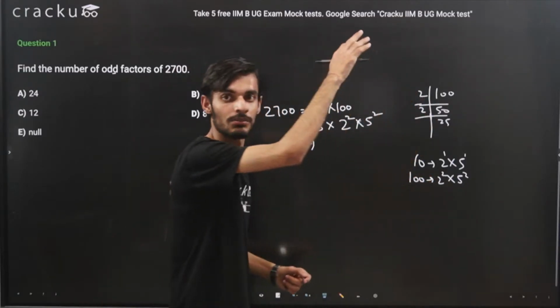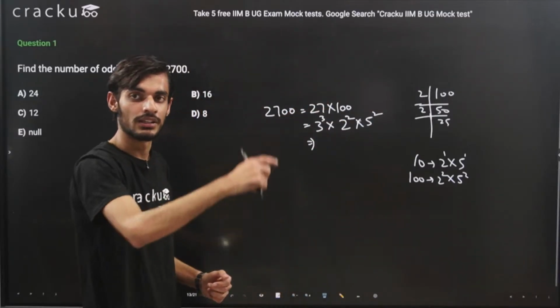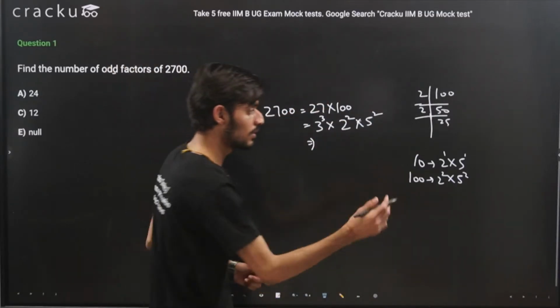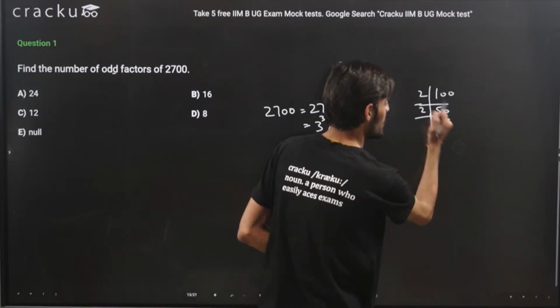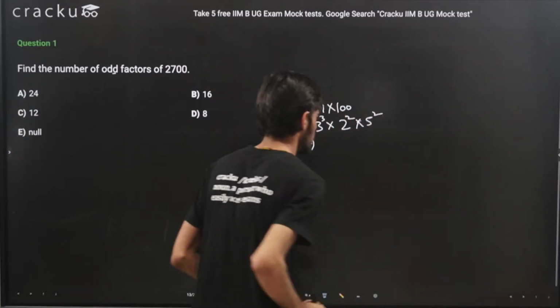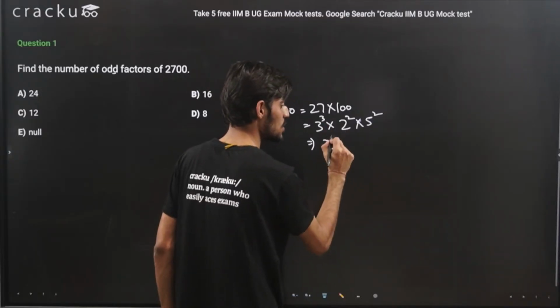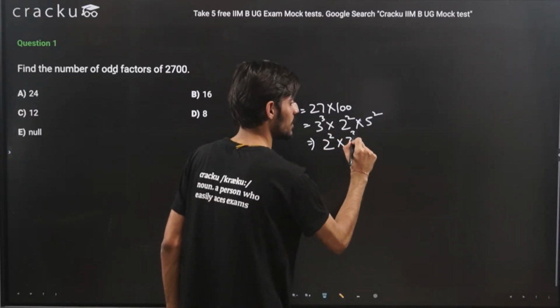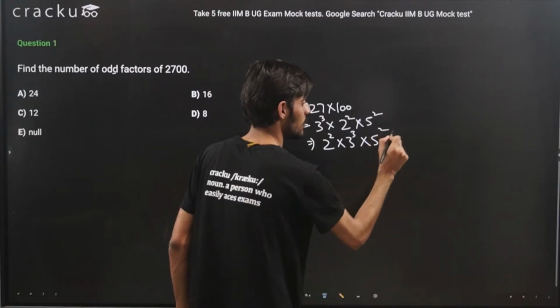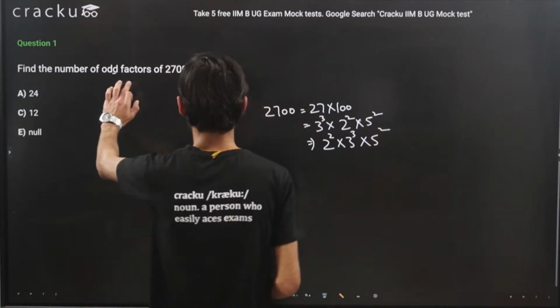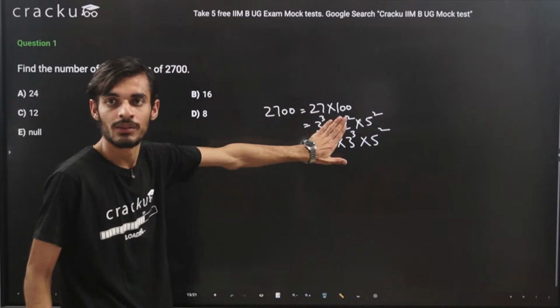You won't be doing the complete calculation, right? 2700, then you will be dividing by 2 and so on. With practice, you will be able to do this calculation a lot faster. So it will be 2 raised to power 2, 3 raised to power 3 and 5 raised to power 2. So what I told you for odd number of factors, you can just ignore the even number.